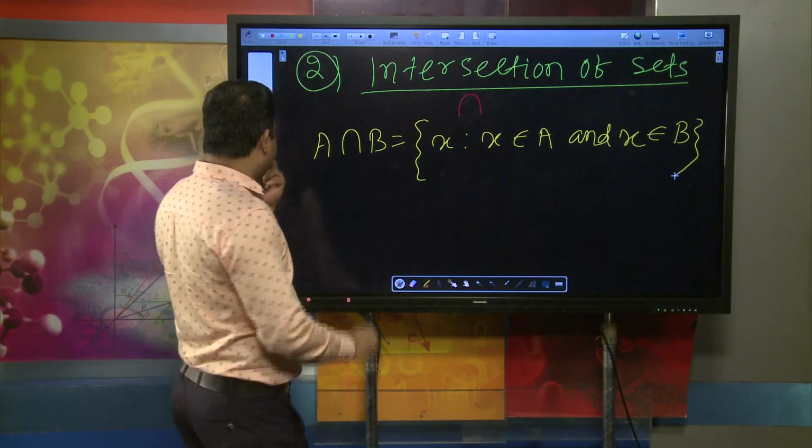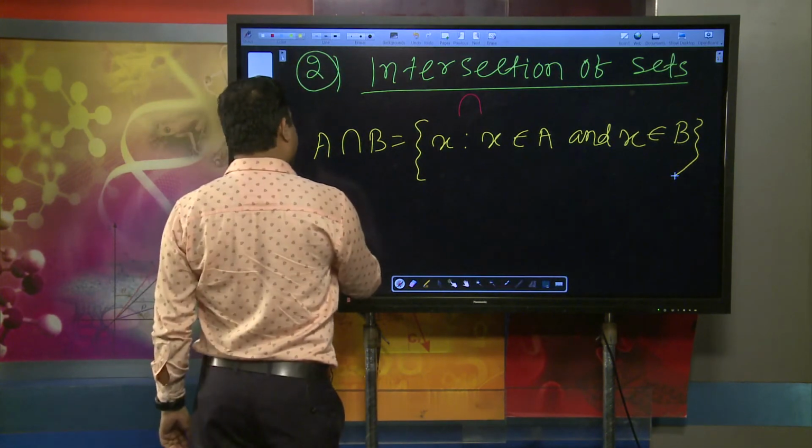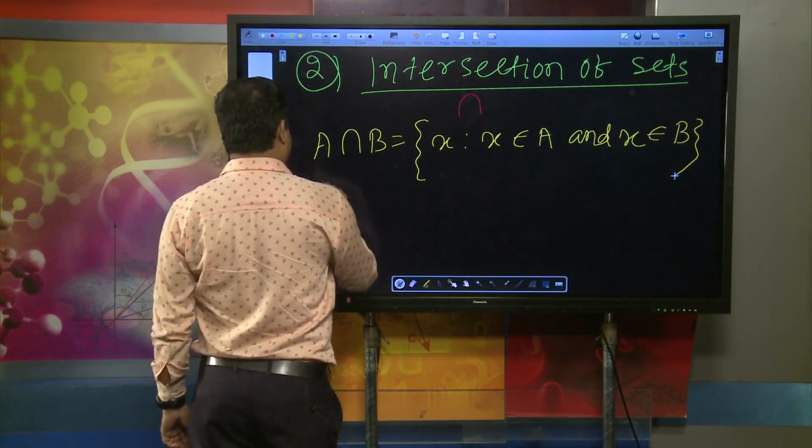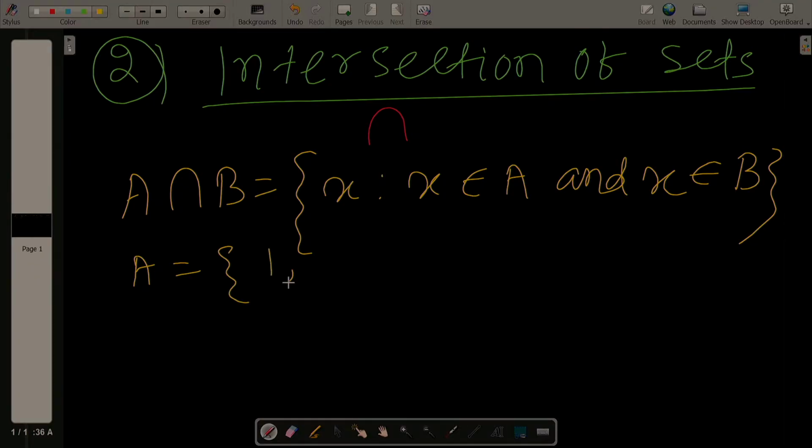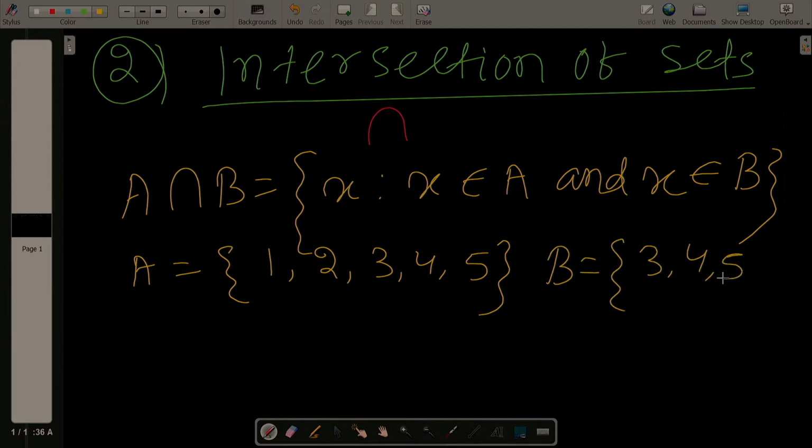Okay. For example, suppose A is the set with elements 1, 2, 3, 4, 5, and B is the set with elements 3, 4, 5.